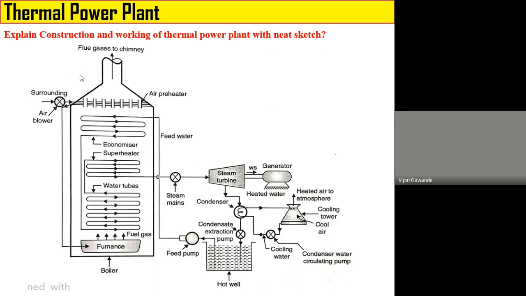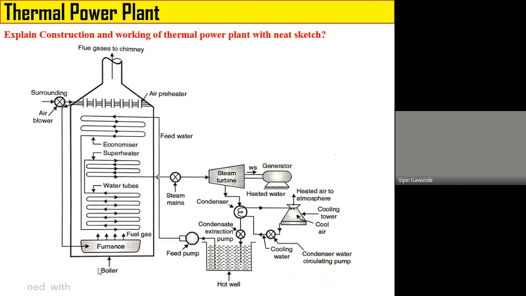Now the various components of the thermal power plant are boiler, steam turbine, generator, condenser, cooling tower, hot well, heat pump, and the various components inside the boiler. Now we will discuss the function of each component one by one. The function of the boiler is to convert water into superheated steam.